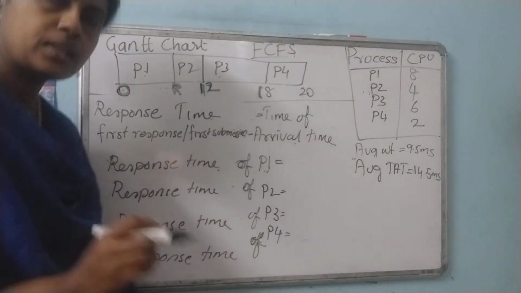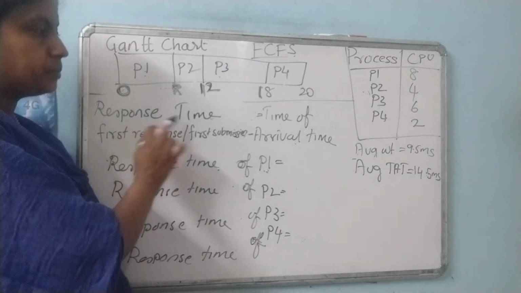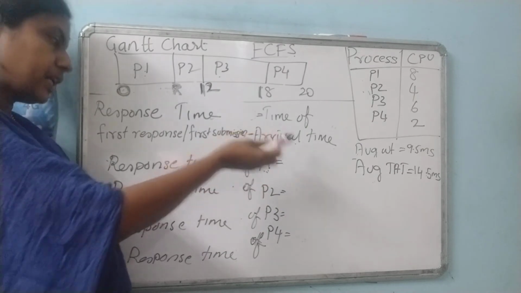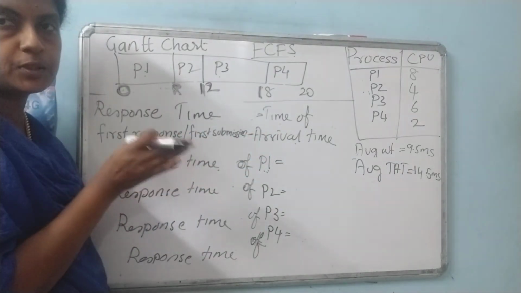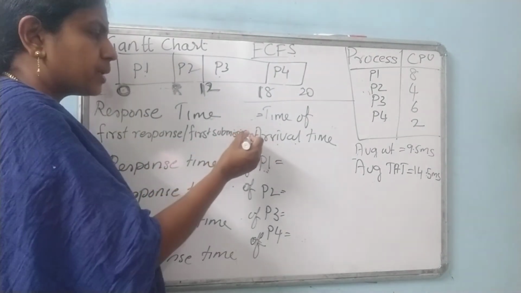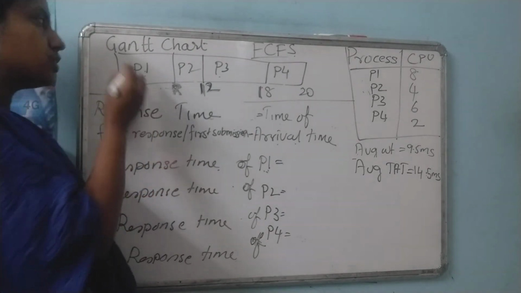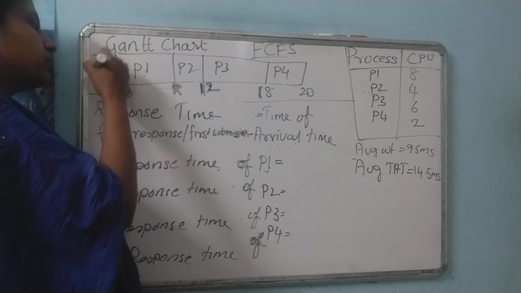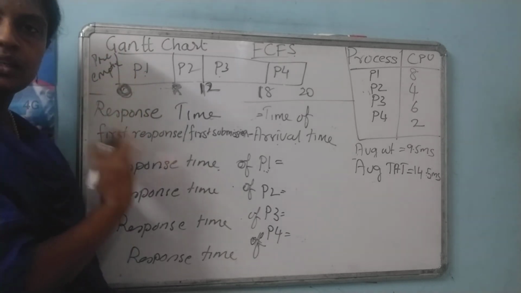So next is response time. When it comes to response time, the formula will be time of first response, that is, at what time the process started to respond, minus arrival time. Usually as far as preemptive scheduling is concerned, arrival time is also 0. I told you this all belongs to preemptive scheduling, so arrival time will be 0 only.